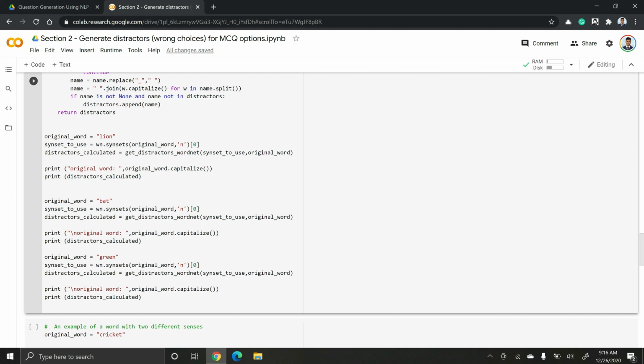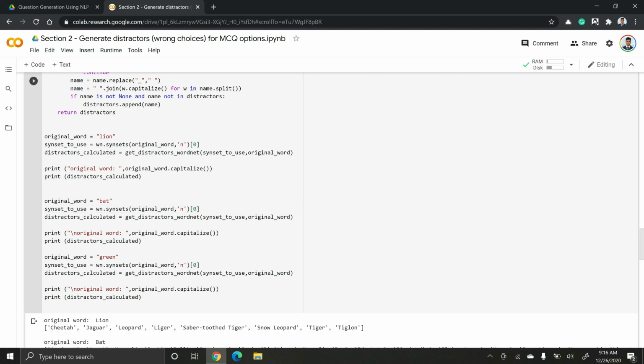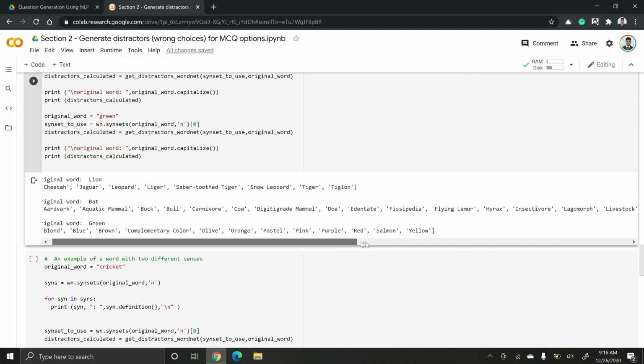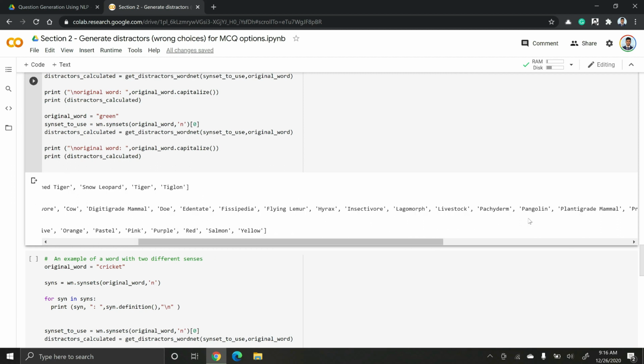Let's see how the output looks. I've also tried different words like bat and green, etc. If you see the output, for lion I get distractors like cheetah, jaguar, leopard, liger, and for bat I get distractors like aardvark, buck, bull, or going further we have pangolin.